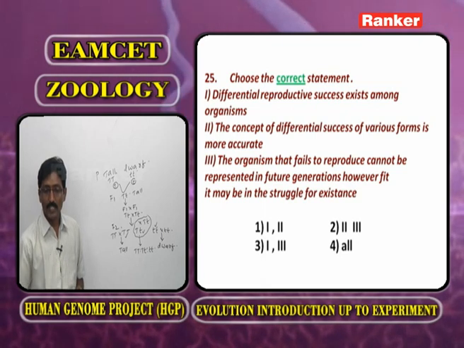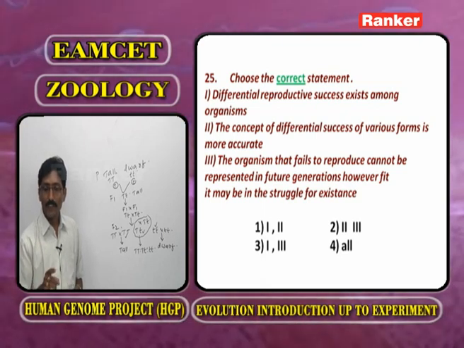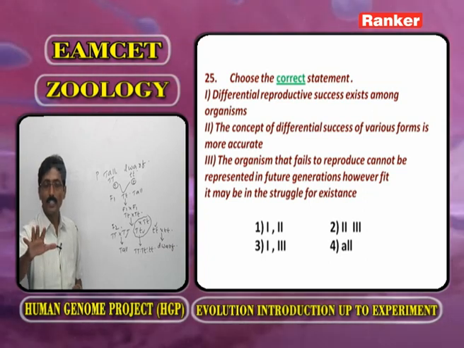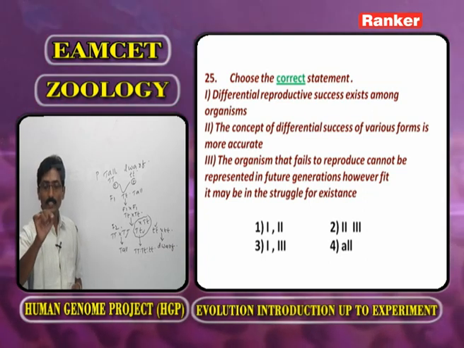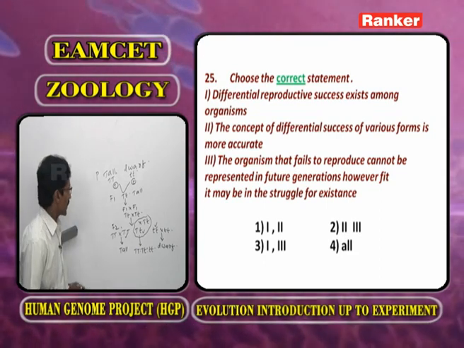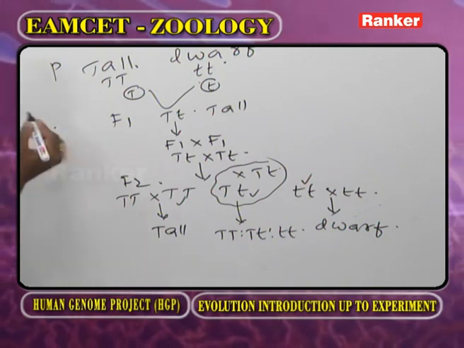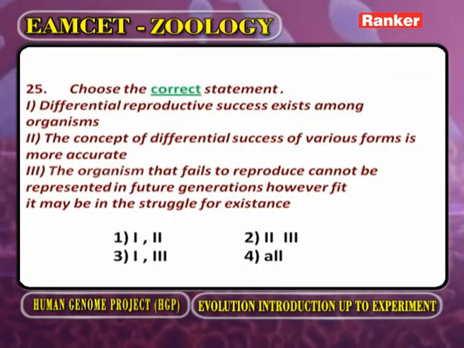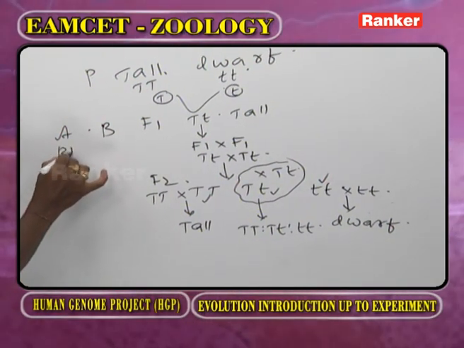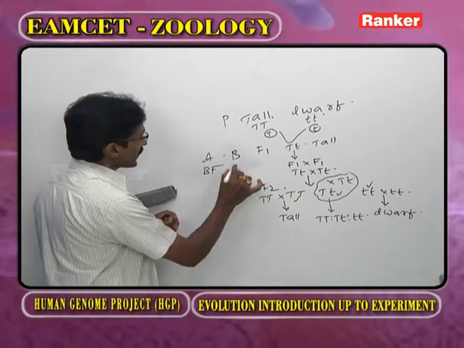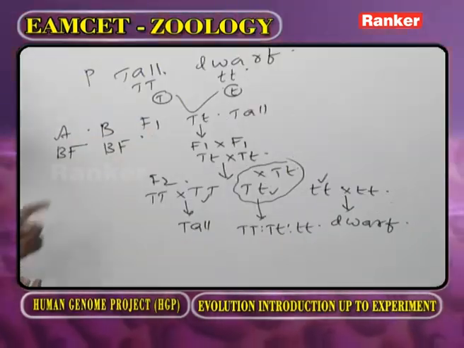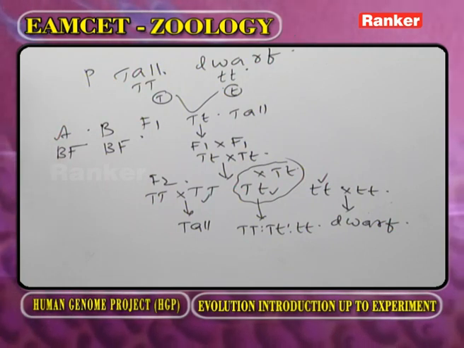Now the third one: the organisms that fail to reproduce cannot be represented in the future generations, however fit they are in the struggle for existence. For example, here A is one organism and B is another organism. These two organisms have beneficial variations, and both got success in the struggle for existence.